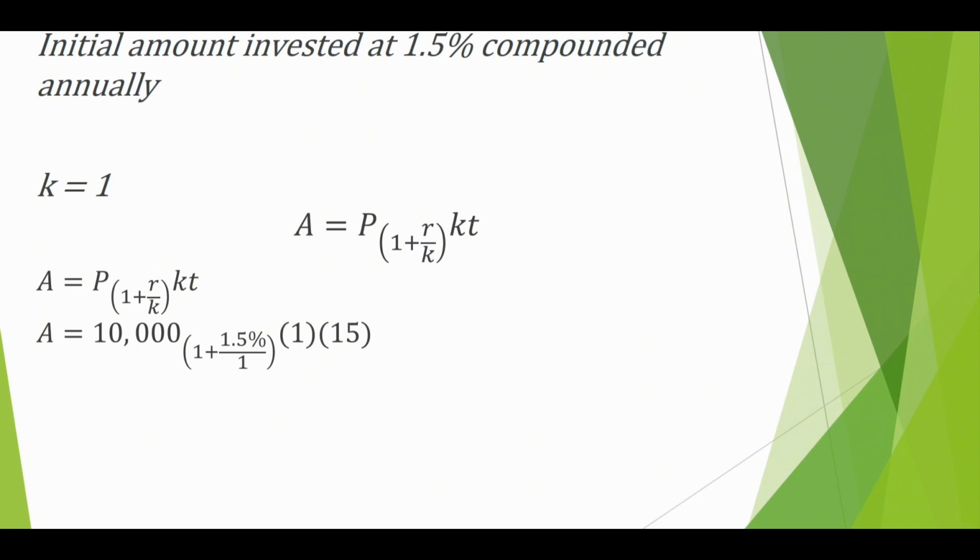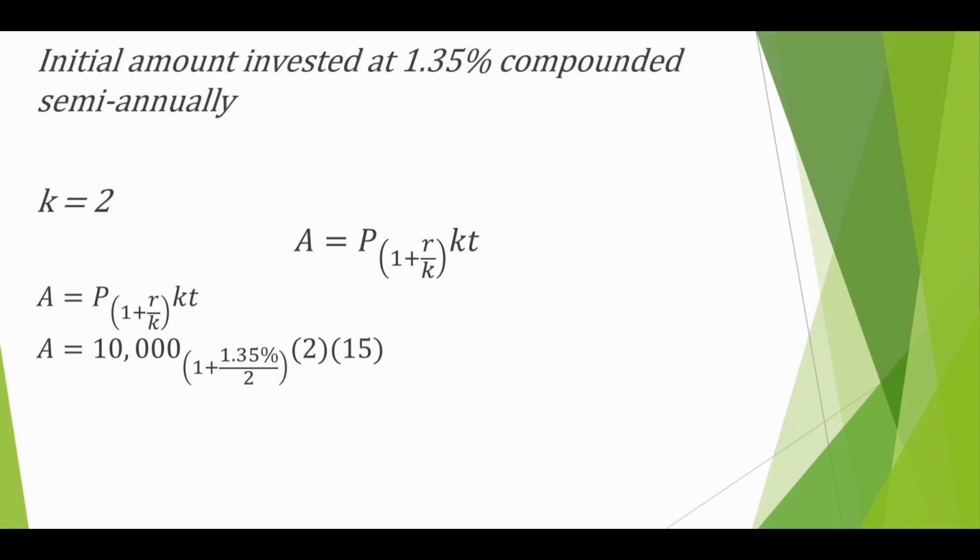First, let's substitute all the given values in the formula. A is equal to 10,000 times the quantity of 1 plus 1.5% over 1, raised to the power of 1 times 15. Let's follow the rules of PEMDAS. First, let's compute what's inside the parentheses, then the exponents, and lastly, we multiply. So now, we have A is equal to 10,000 times 1.25 and the answer is 12,502.32.